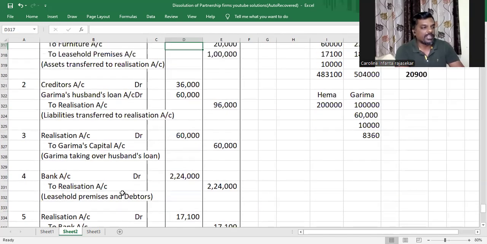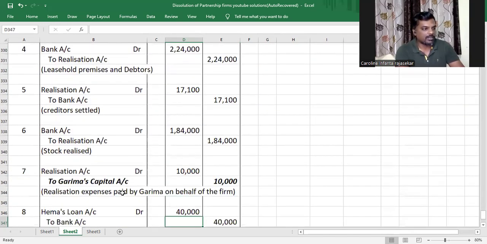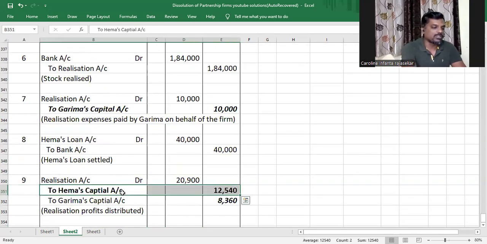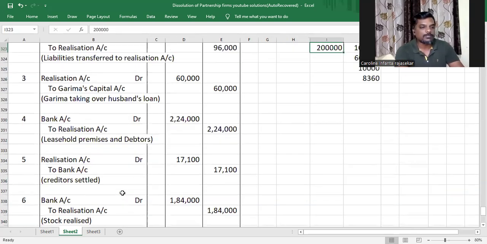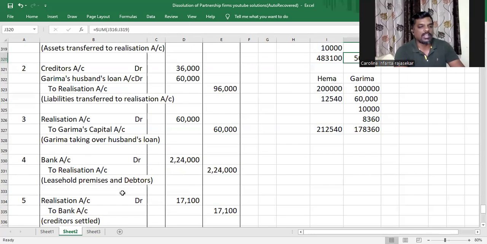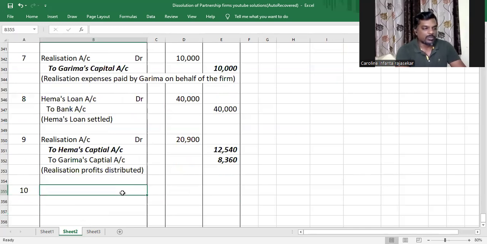Well, when we come to Hema, Hema does not have any credit or debit, okay, she has a credit of 12,540. The total amount payable to Hema, my dear children, is 2,12,540 and to Garima is 1,78,360. So that will be 3,90,900. So the amount payable to the partners will be paid to them.